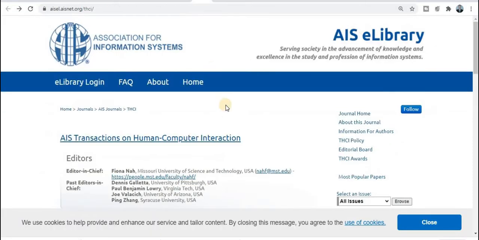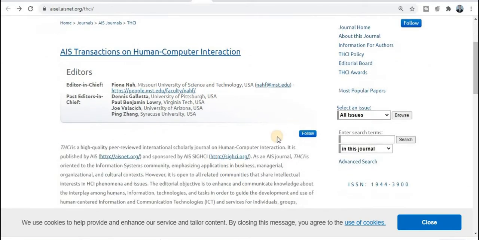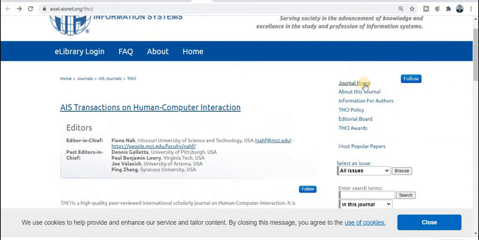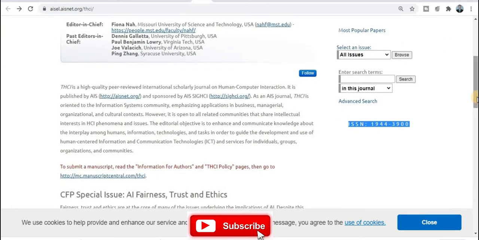The next category in the series of UGC approved journals is the Association for Information Systems. This is published by the AIS library. This is the AIS Transactions on Human-Computer Interaction. This is the journal name. Now about the ISSN number and EISSN number, this is the ISSN number of this journal. If we want to explore the journal home, about this journal, and information for authors, each and everything is given here. You just need to click on each tab and it will be redirected to the particular tab.